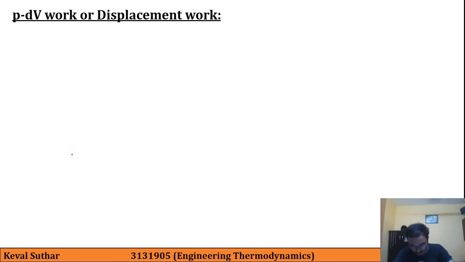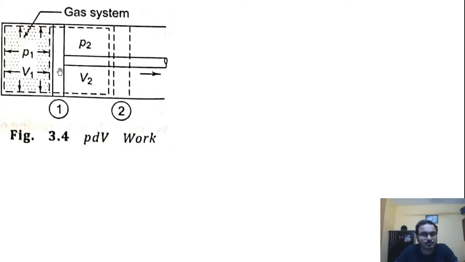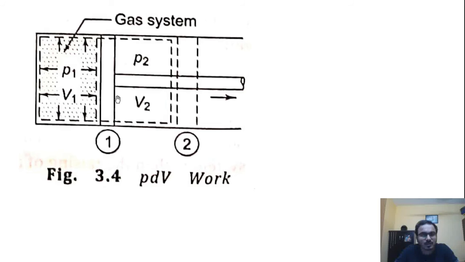Now we are going to discuss a very important topic, which is PdV work or displacement work. So here we are having a piston cylinder arrangement. If you focus carefully, here this is our cylinder, and here we are having a piston. Okay. So there are two different states. The initial state is designated with 1 and the final state is designated with 2.